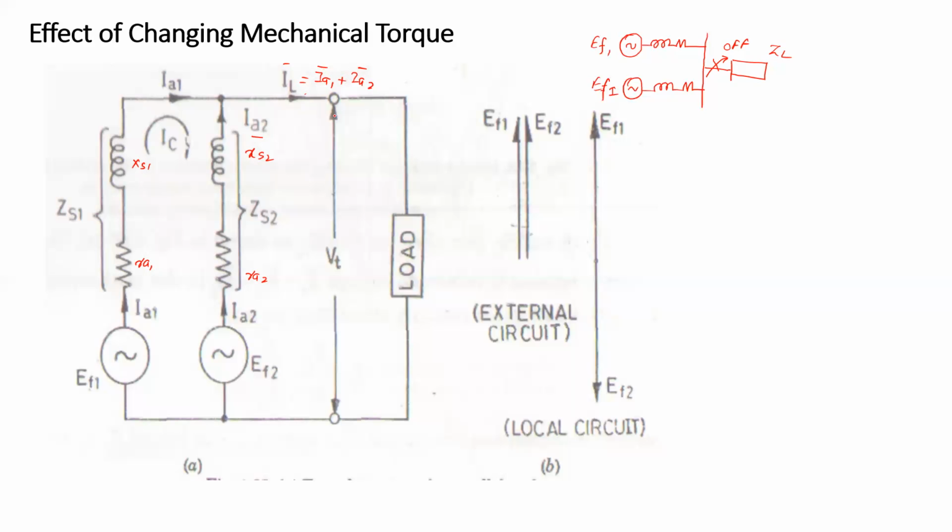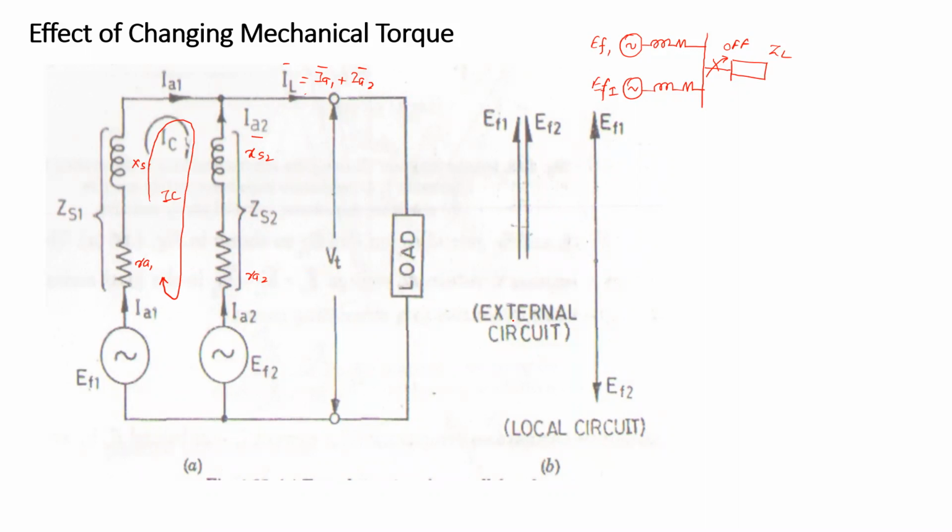Now in the first case, it is considered that there is a no load condition. So the terminal voltage of both alternators when they are working in parallel is a common voltage, the terminal voltage VT. This loop is called the local circuit, and the local circuit current is defined as IC.